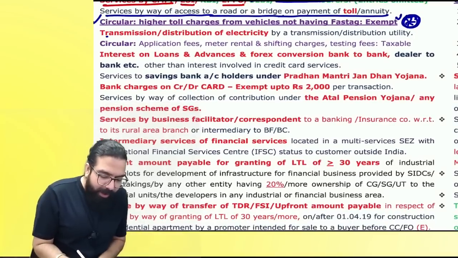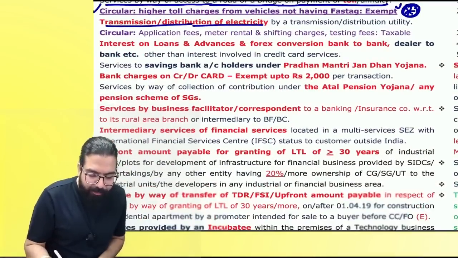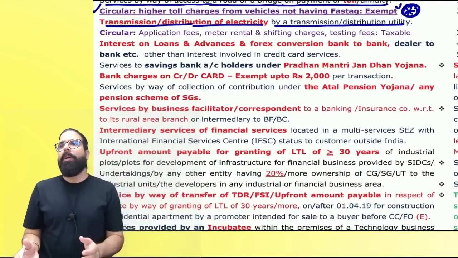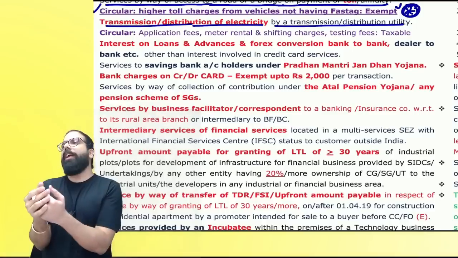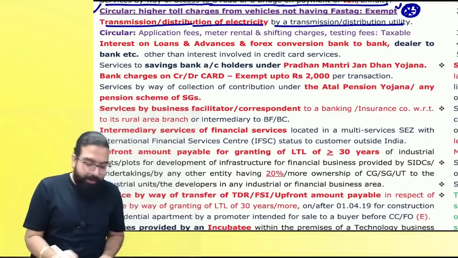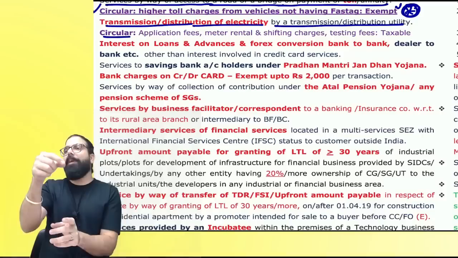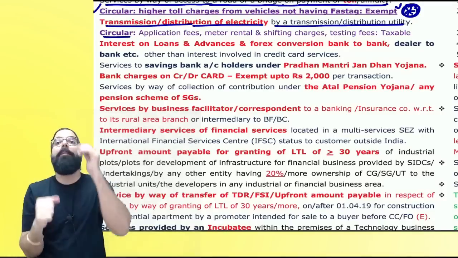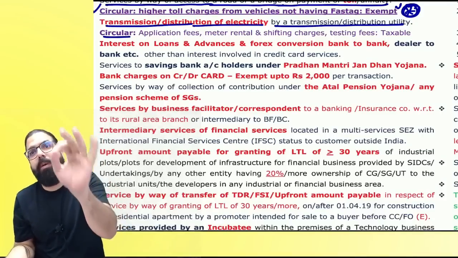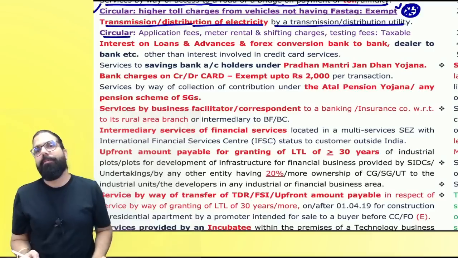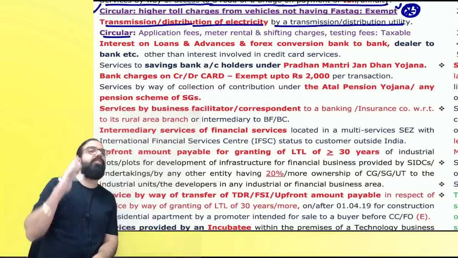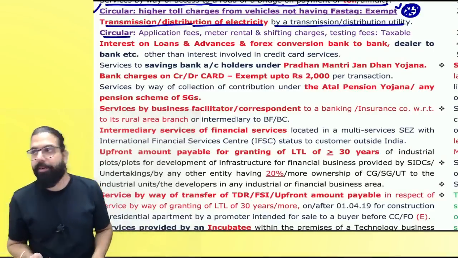The next one over here is transmission and distribution of electricity. Our BESCOM goes ahead and distributes electricity. Is there GST? Baba, there is no GST. Everyone listen to me very carefully. But if you tell them in your home, please change the meter, please shift the meter, please give me a duplicate bill, for all those services, whatever amount is charged, they will charge GST. Only transmission and distribution of electricity has been exempted.